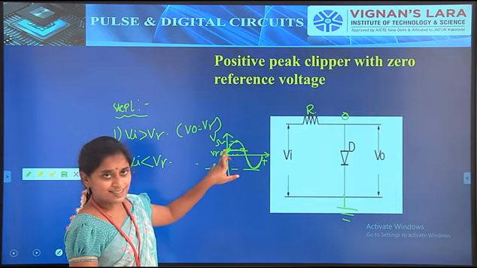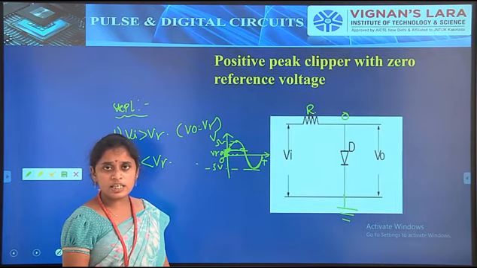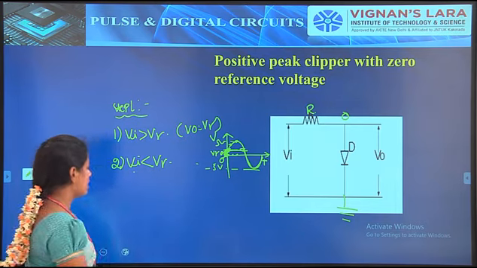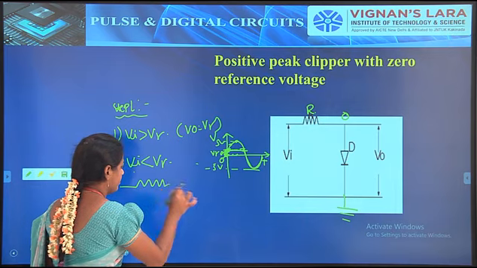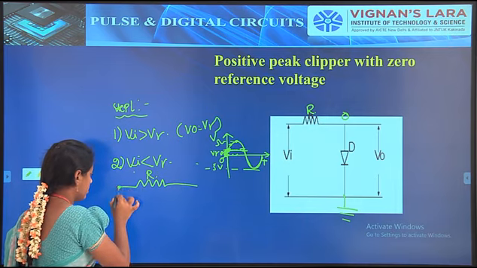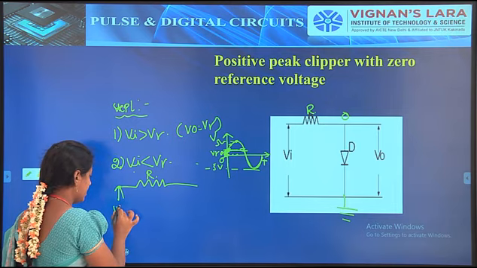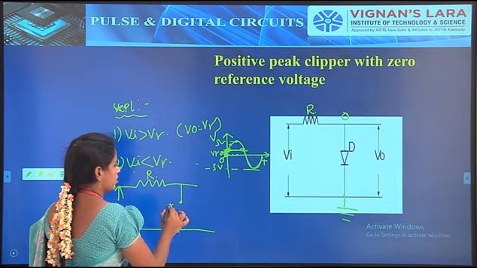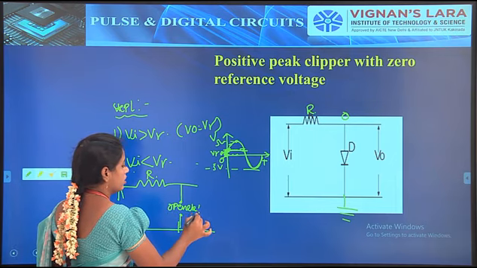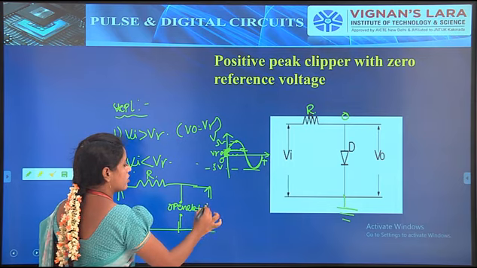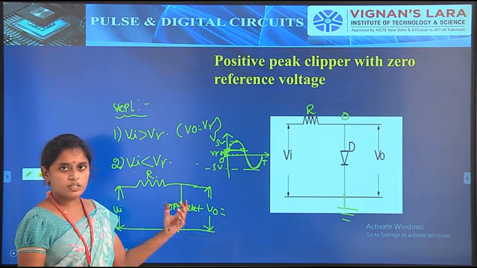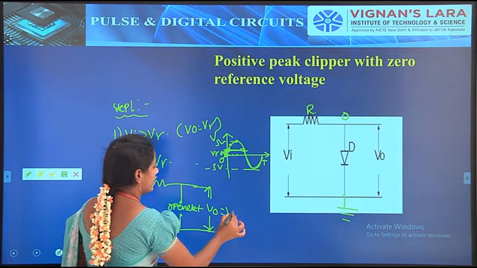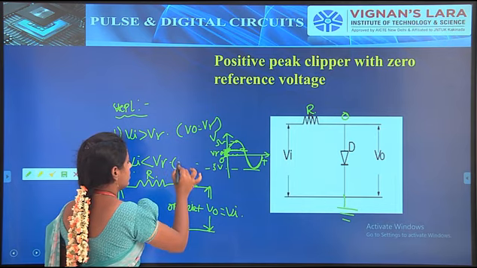Then the diode is in the off condition, so the circuit can be replaced like this, with the resistor and the input voltage VI, and the diode replaced with an open circuit. The output voltage V0 is the voltage across this open circuit, so V0 is equal to VI.